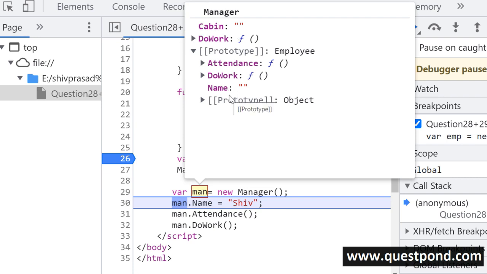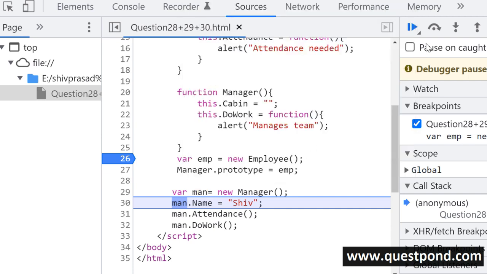The name property he gets from the parent. Cabin property is his own, right? And when you call the do work function, it will execute this do work and not the do work of the employee. When you call the attendance, because the manager object does not have an attendance, it will fall back to the attendance of the prototype object. So the crux here is that this prototype object helps you to do inheritance, right?